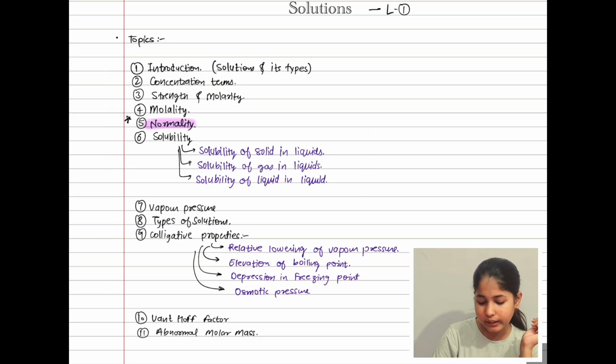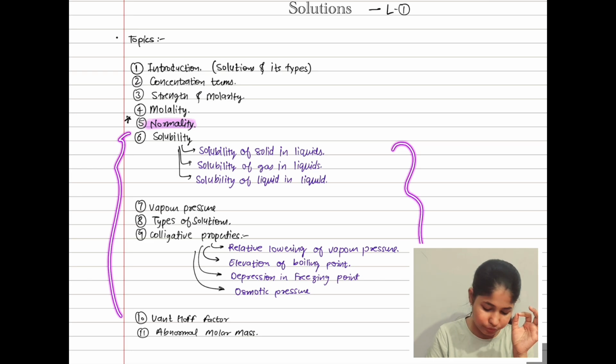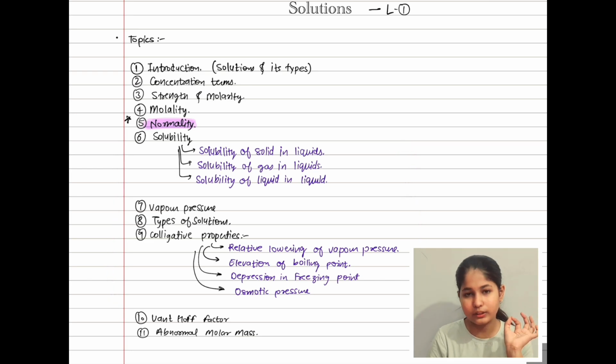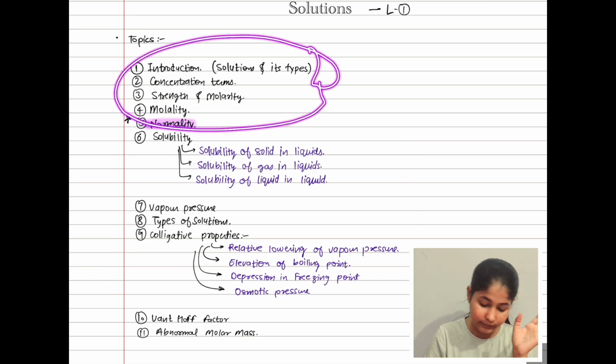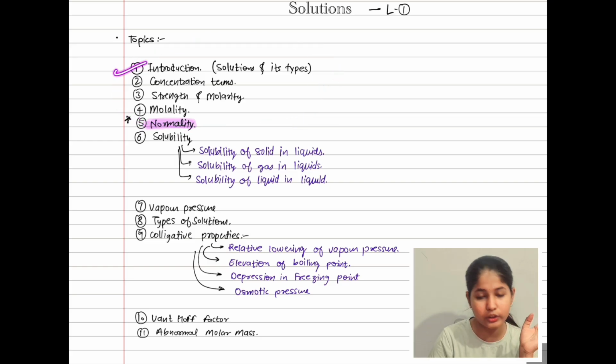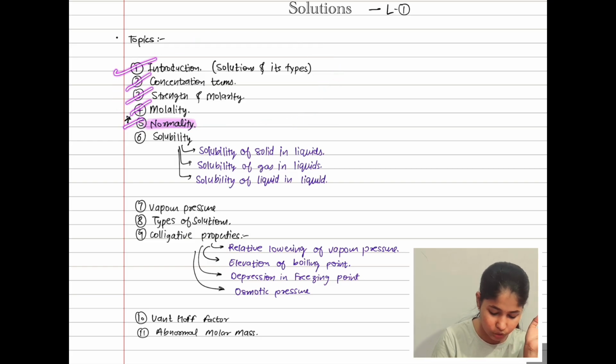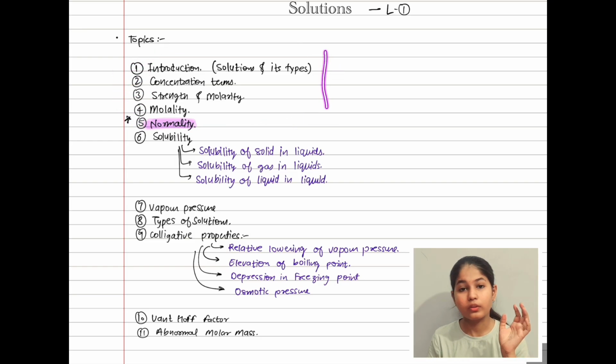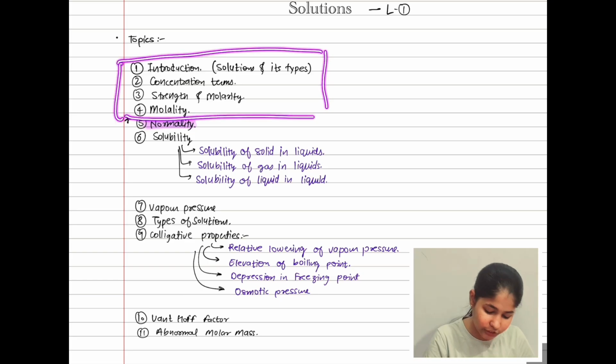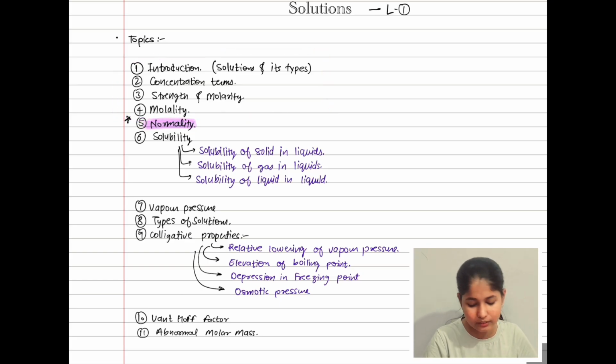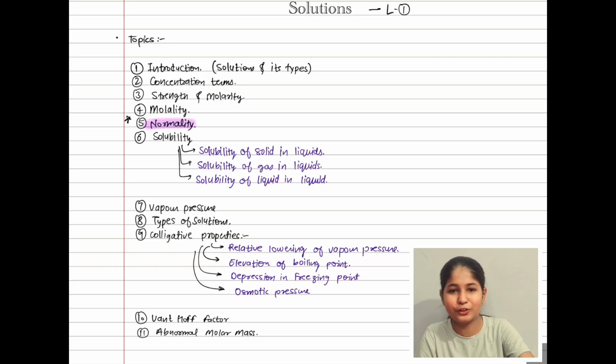As I have said, the real chapter will start from the 6th topic, but I'm not saying you don't have to pay attention to these first topics. You have to pay attention to them because they will make a base foundation for you.